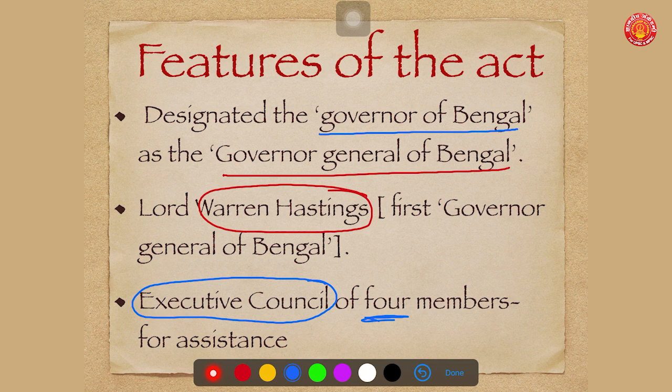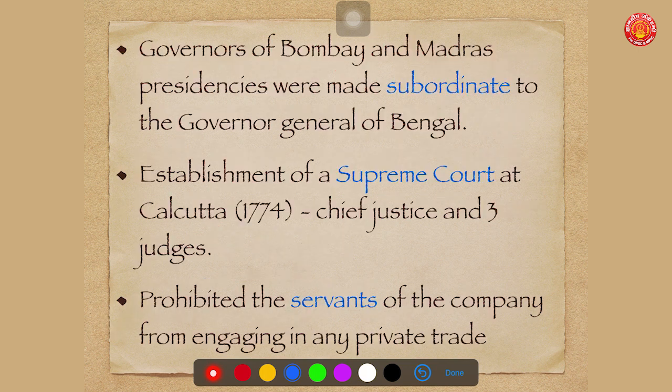Warren Hastings was the first Governor General of Bengal, and he had 4 members to assist him in all his function. These 4 members were called as Executive Council. We have seen the meaning of word executive in the chapter on meaning of government. So the main function of Executive Council is to implement every policy, every program, every act and every action of the government of Britain and the Parliament of the Britain. So Warren Hastings, the first Governor General of Bengal, had an Executive Council of 4 members for his assistance.